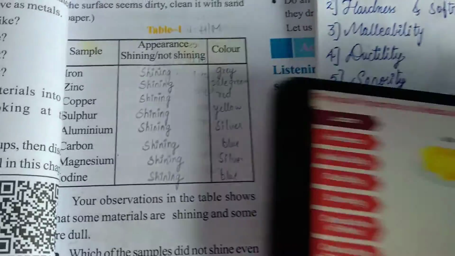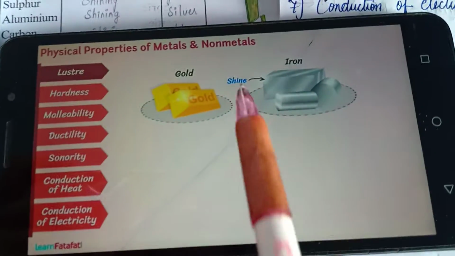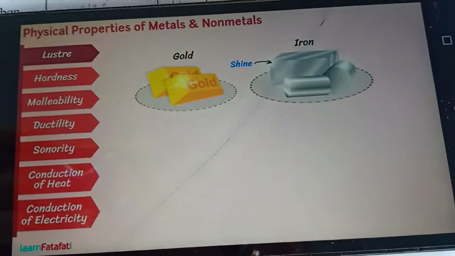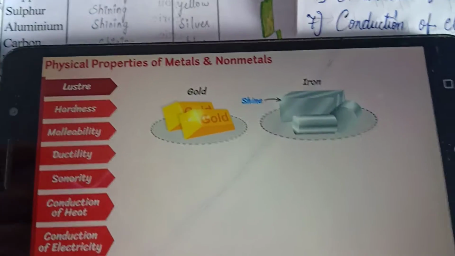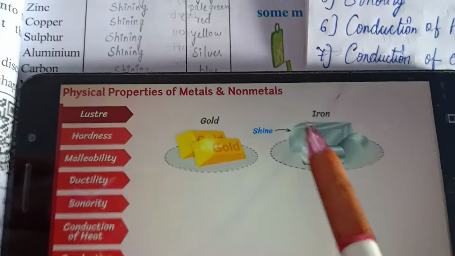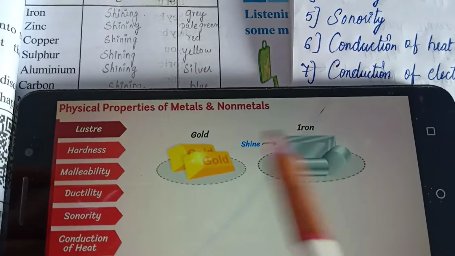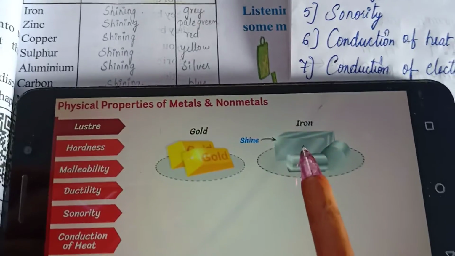In our last class, I told you, remember? Let me show you the image. The surface of the iron is shiny and the gold is also shiny, which means both are metals.